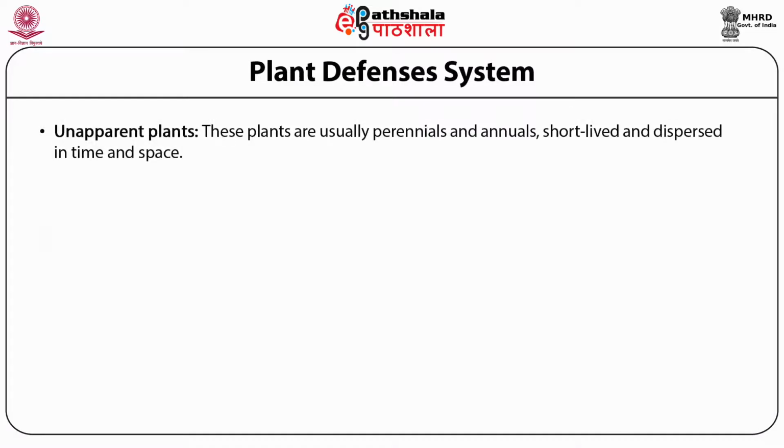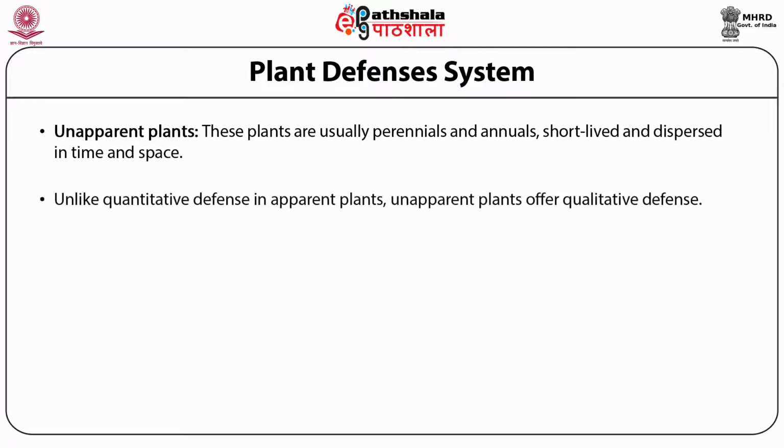B. Unapparent plants. These plants are usually perennials and annuals, short-lived and dispersed in time and space. Unlike the quantitative defense in apparent plants, unapparent plants offer qualitative defense.